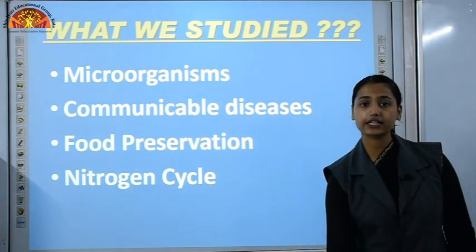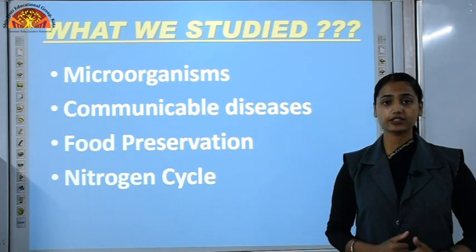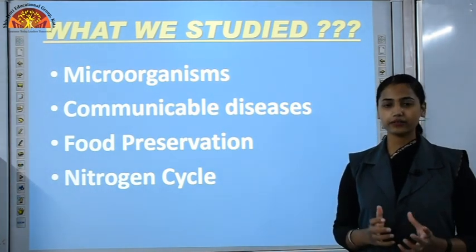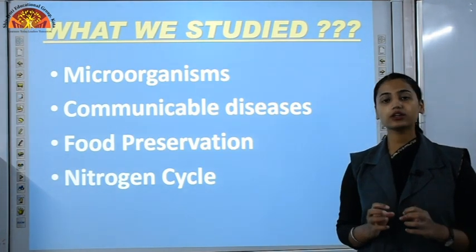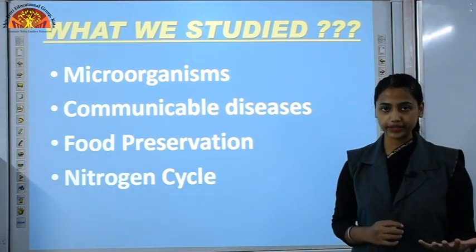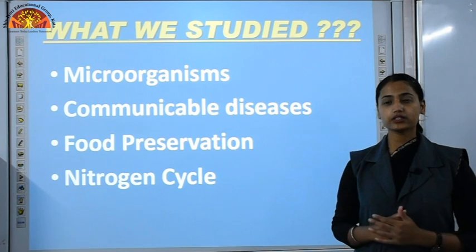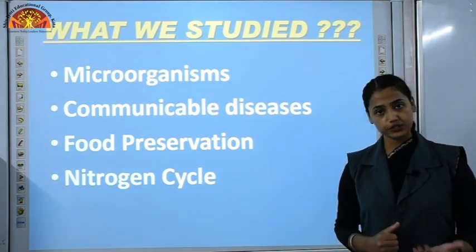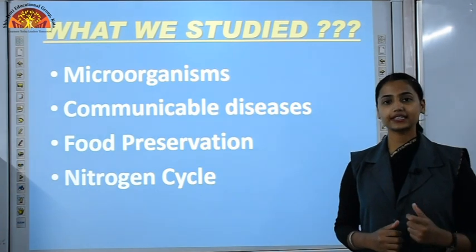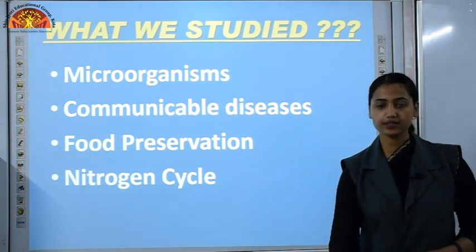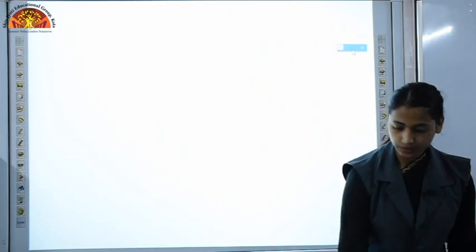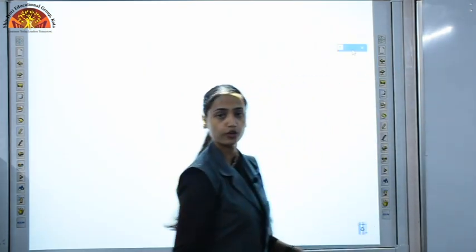We have seen so many plants, animals, human beings, but except these living organisms, there are few small organisms which we cannot see directly with our naked eyes. We need to use a special instrument like microscope to observe them. So those tiny minute organisms are known as microorganisms. So we have divided microorganisms into 5 groups.